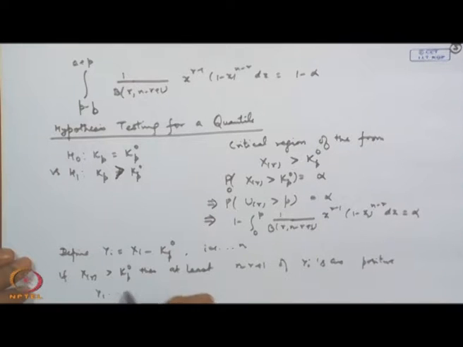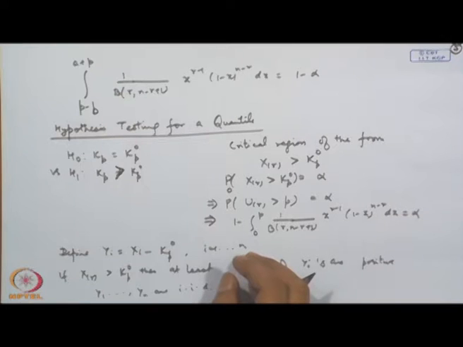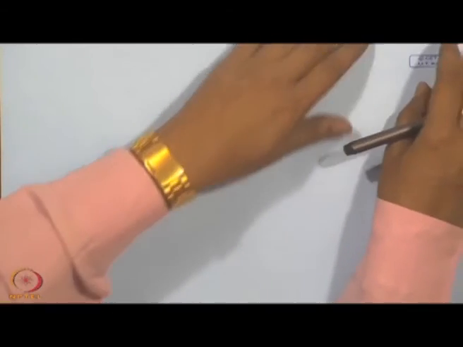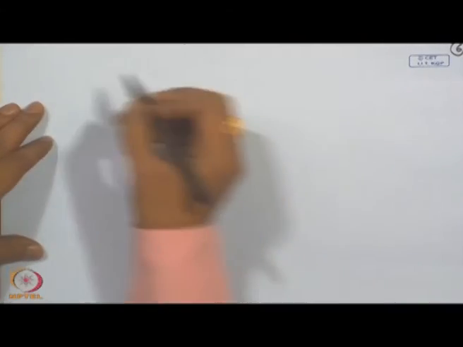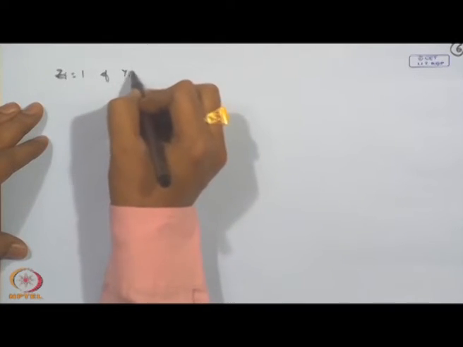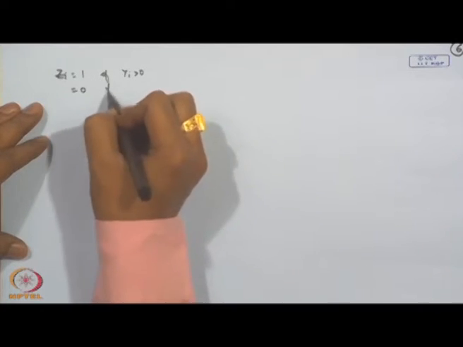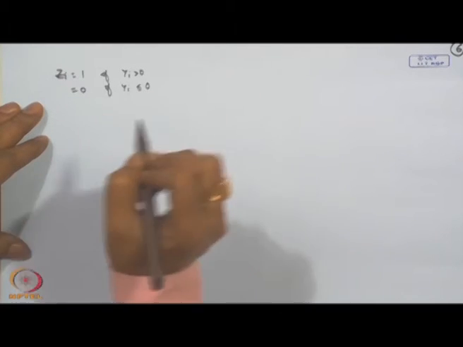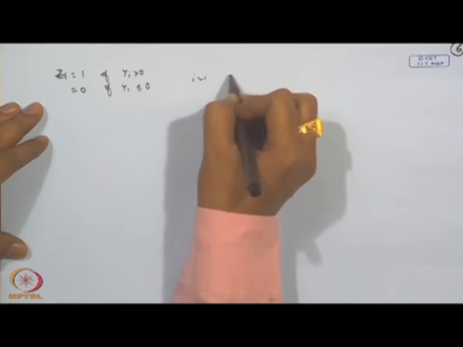and Y_1, Y_2, ..., Y_n are i.i.d. So, we can further define Z_i equal to 1 if Y_i is positive, and equal to 0 if Y_i is less than or equal to 0, for i is equal to 1 to n.